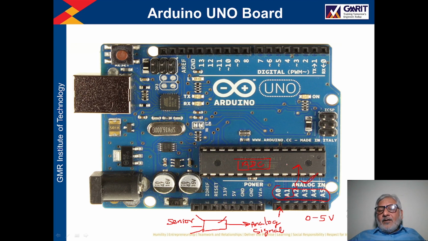Once the analog signal enters and goes to the ADC, this ADC will generate a digital signal, and that digital signal will be utilized by this processor for processing. Okay, so here we will connect the analog signals with the Arduino Uno. There are 6 analog input pins.